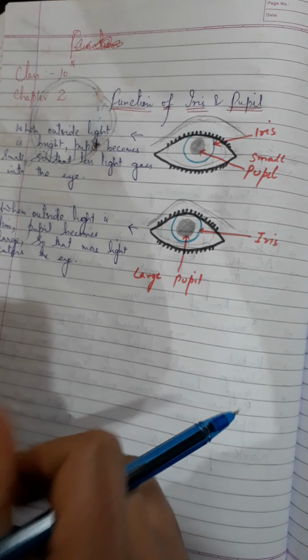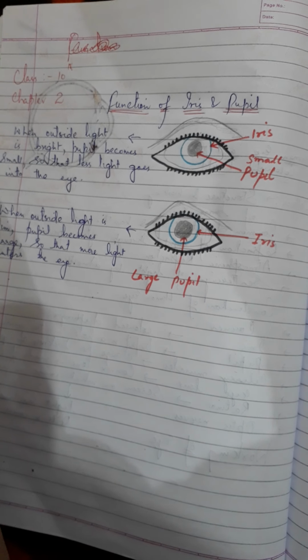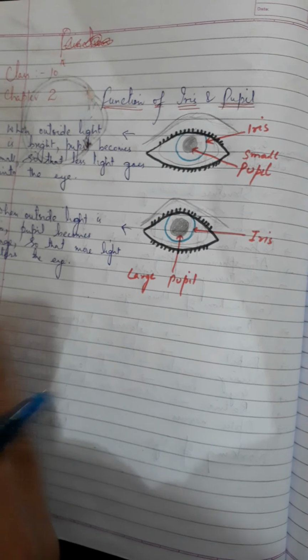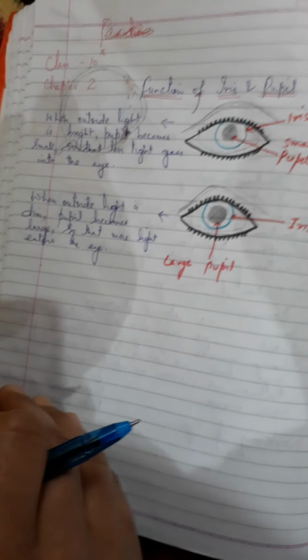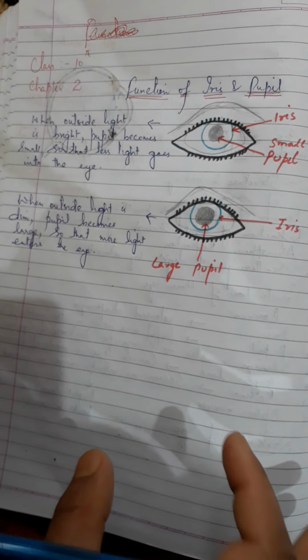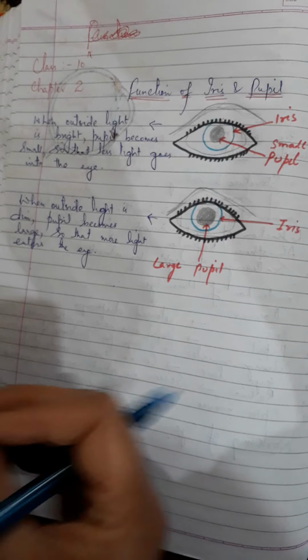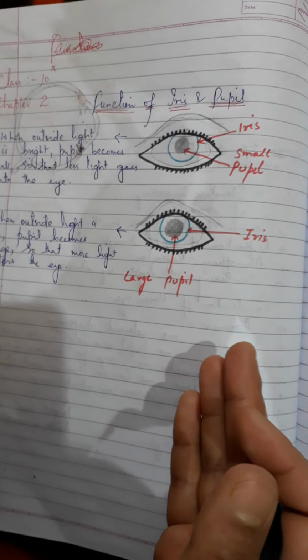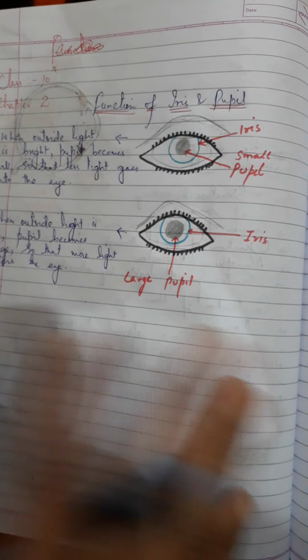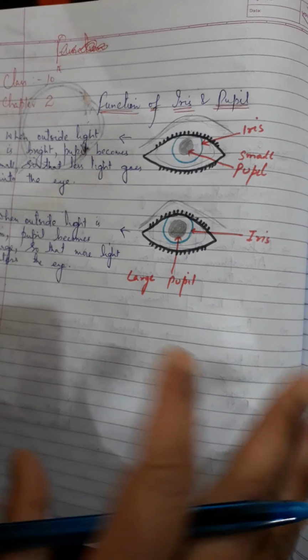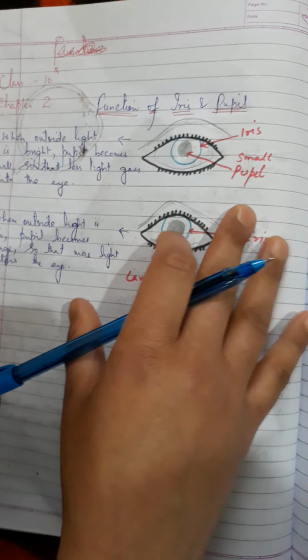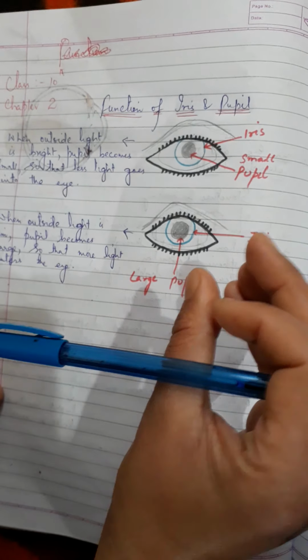For instance, when we go from a bright light into a darkened room, say a darkened cinema hall, at first we cannot see our surroundings clearly. But after a short time, our vision improves and we can see the persons, things around us. This is due to the fact that in bright sunlight, the pupil of our eye is small.